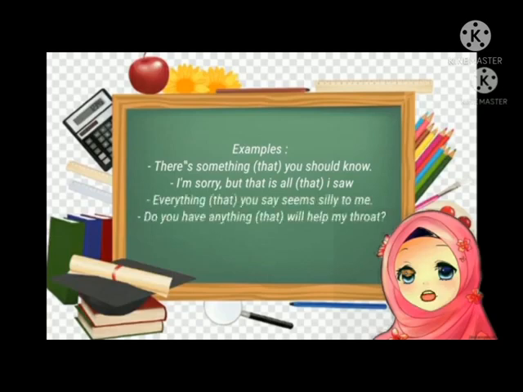There is that after the word something. The second: I'm sorry, but that is all that I saw. Here there is that after the word all. The third: everything that you say seems silly to me. There is that after the word everything. The last: do you have anything that will help my throat? Here there is that after the word anything.